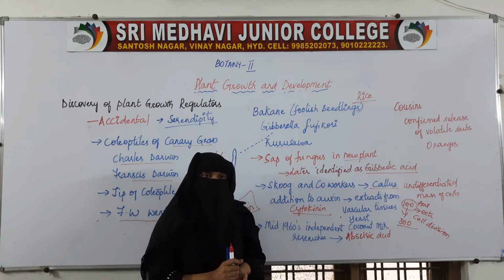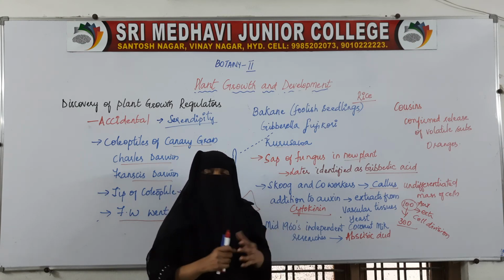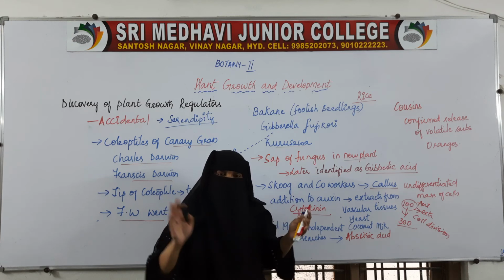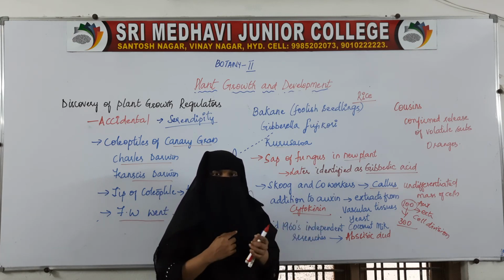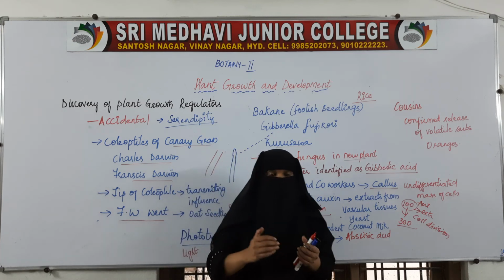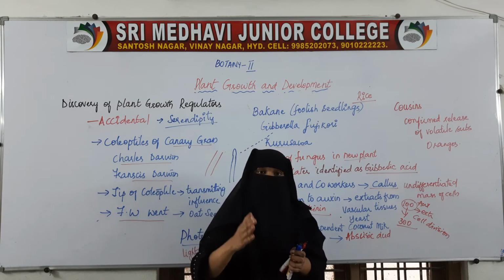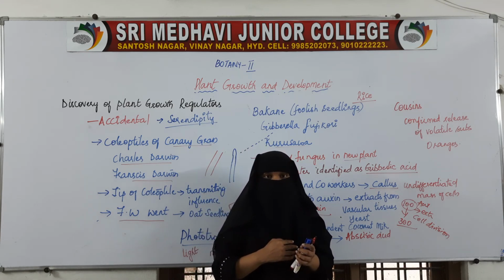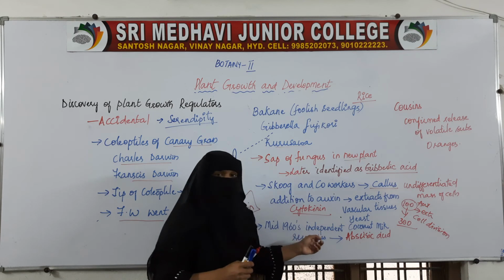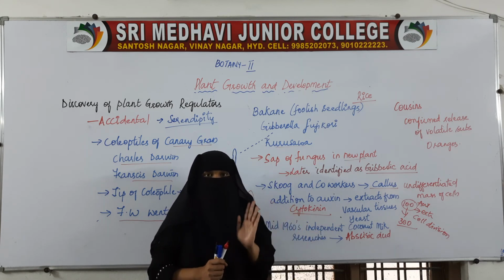And in the 1960s, 3 different scientists were doing their independent research in their own countries. They found that there is a substance which helps in inhibiting the growth of the plant. All 3 scientists found the same result.